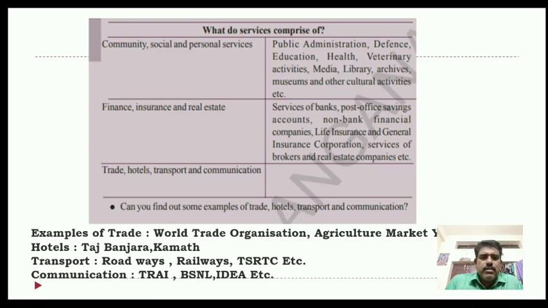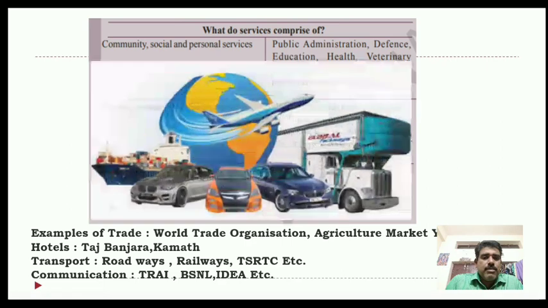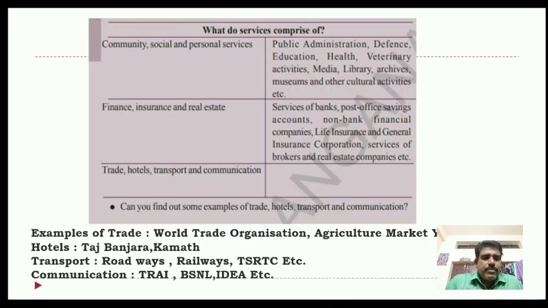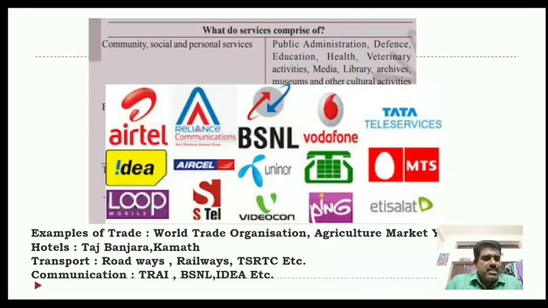We should fill that out. For example, trade: World Trade Organization or agriculture market yards. Hotel: Taj, Banjara or Kamath, like that. Transport: road transport, railway transport and other transports are there, like TSRTC, Indian Railways. Communication: BSNL, Idea or Airtel, etc.